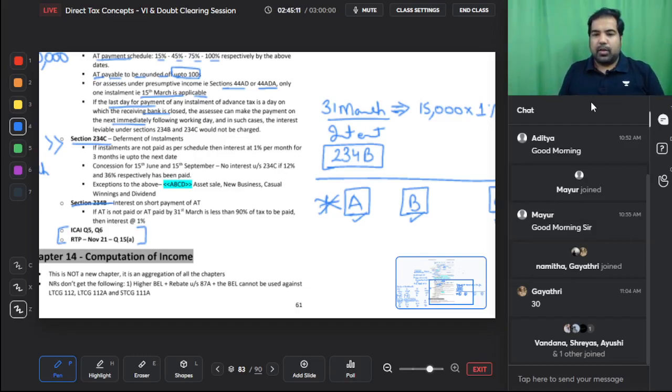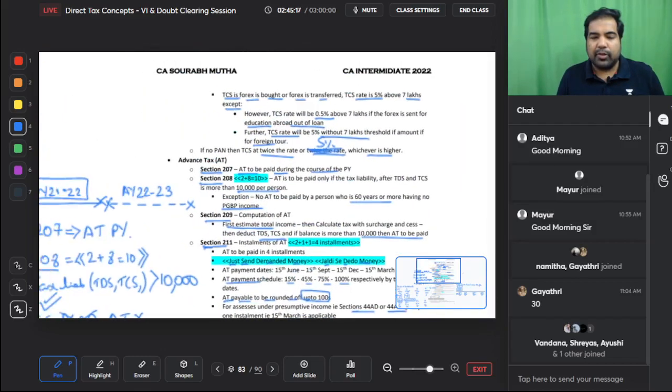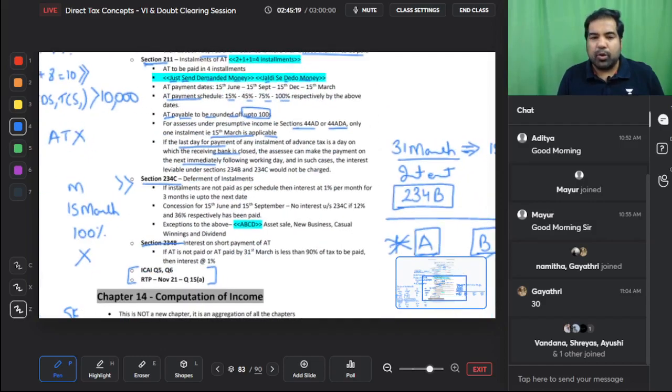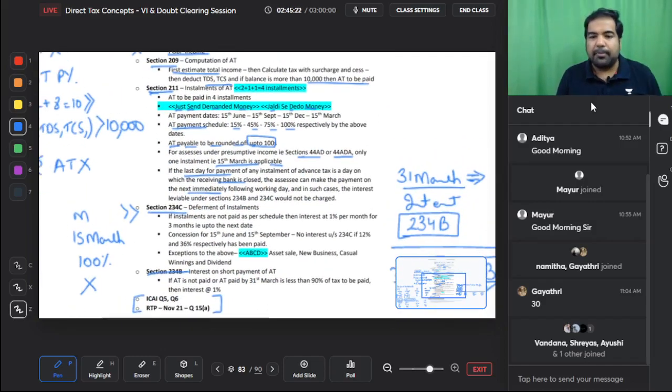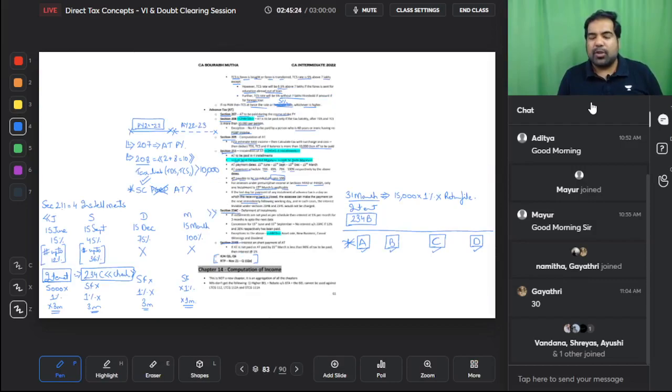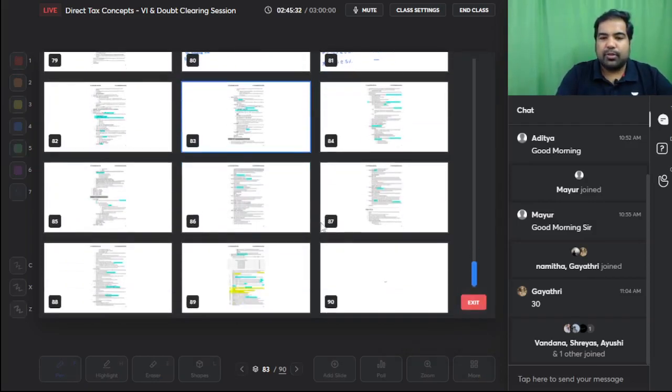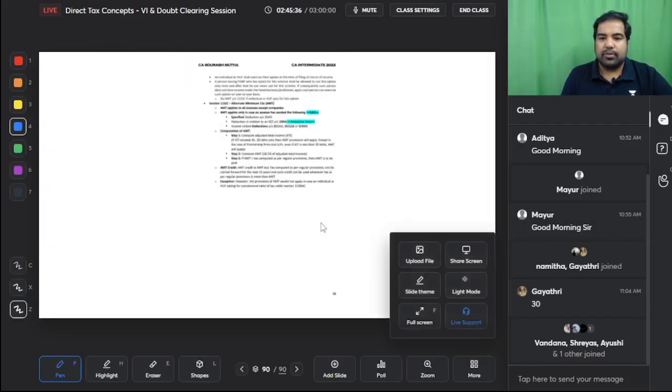Perfect. So now what we're going to do, guys, is we're just going to have a look at the different sections that we've done. I don't want to start a module right now because we'll be somewhere midway. So let's do one exam question just to test our knowledge. Since we have about 15 minutes, let's do just one exam question. I'll just upload an exam question.